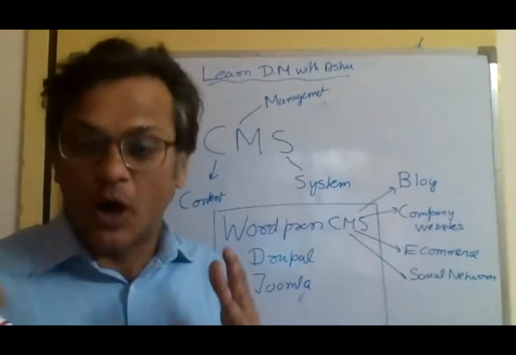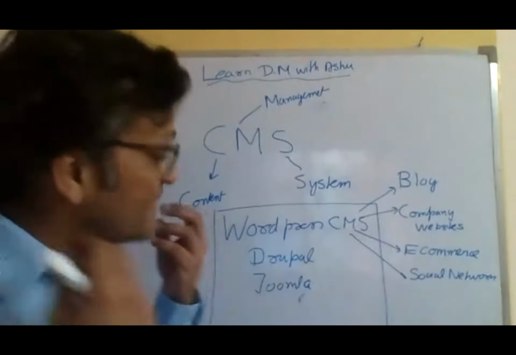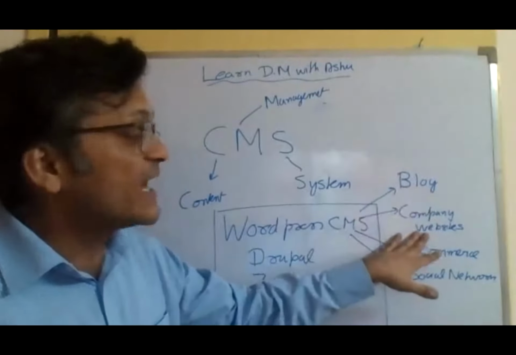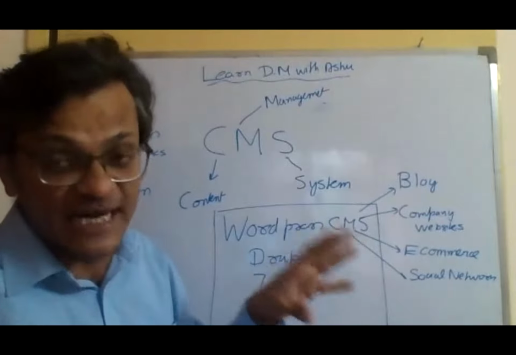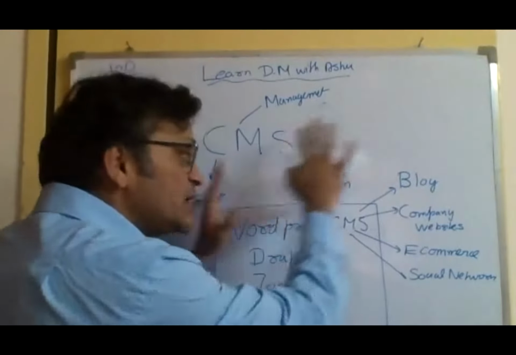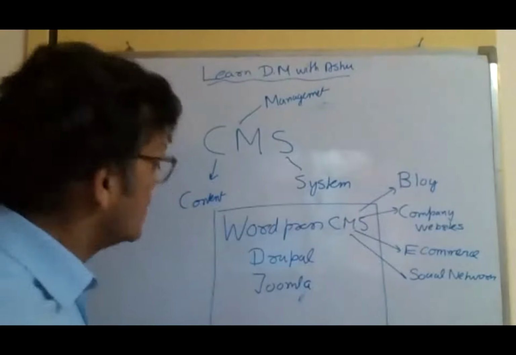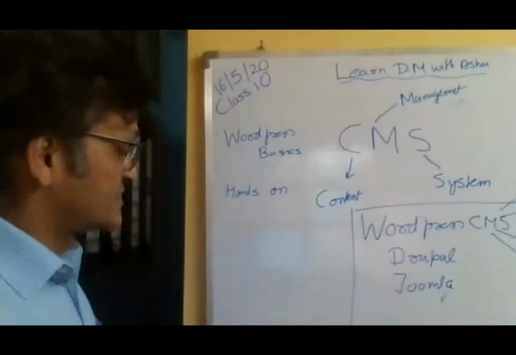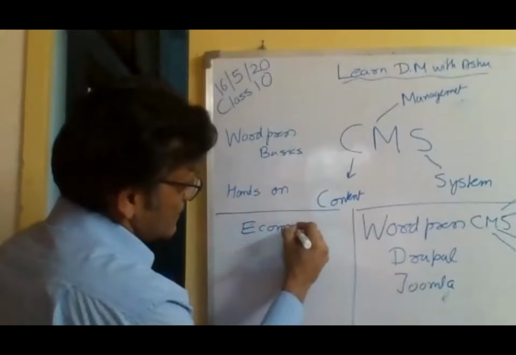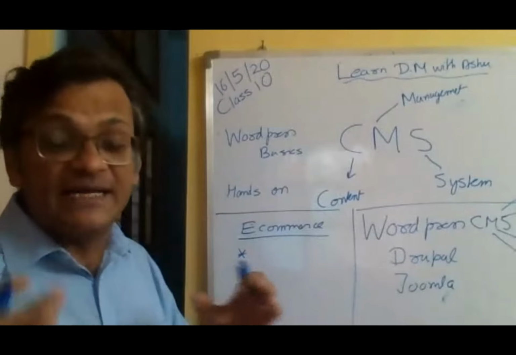There is an advantage to WordPress CMS, which we will see, and I want you all to look at it and be surprised, saying, oh my God, this is so simple. It is very simple to create any kind of website, especially a blog and a company website, using the WordPress content management system, which is what we are going to talk about. And these are not the only content management systems. There are other custom content management systems. For example, in e-commerce, if you talk about a pure e-commerce website, there are a lot of tools or content management systems.